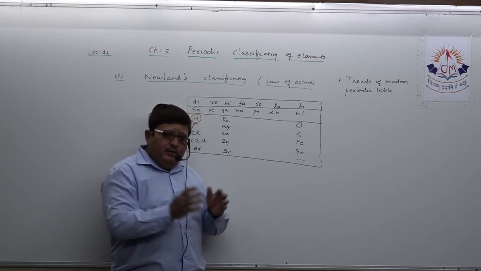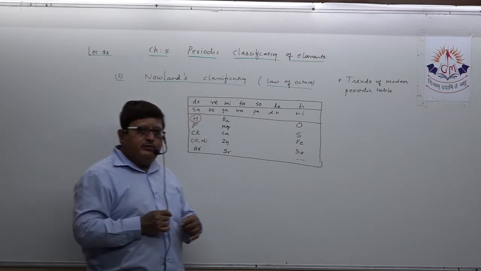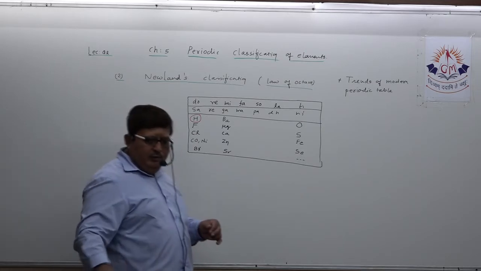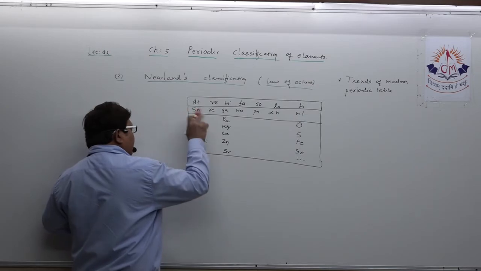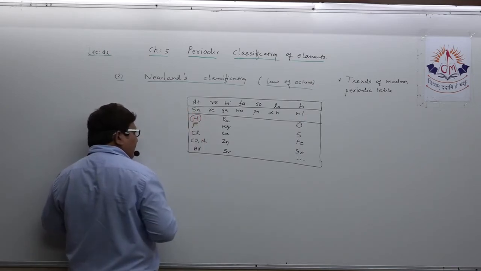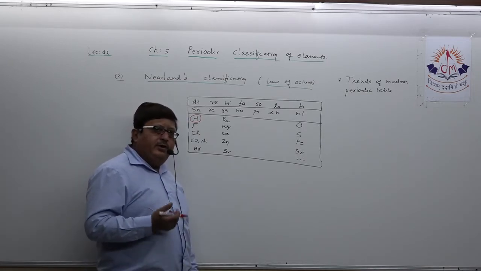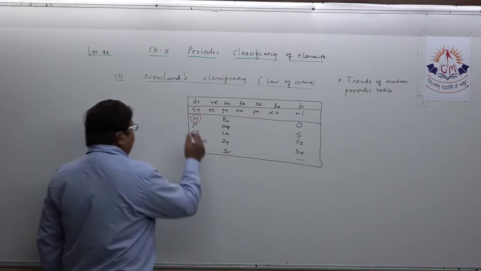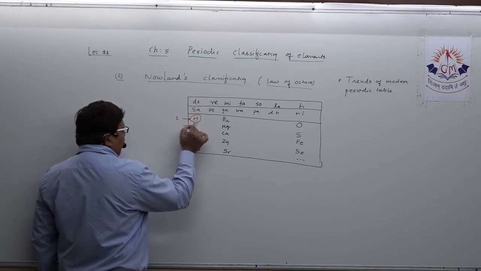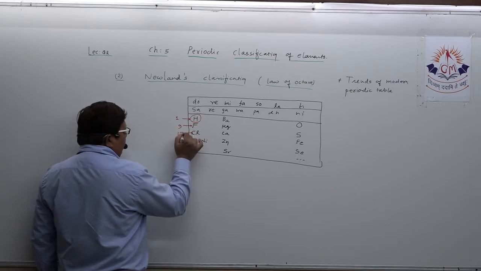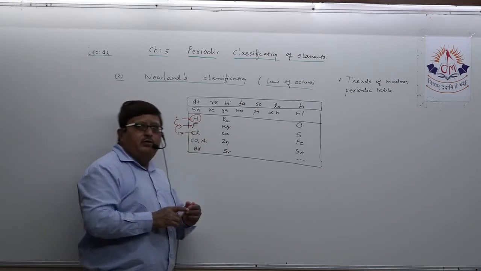While studying the chemical properties of elements, Newland came to know that after every eighth element, the chemical properties were repeating themselves. You can see that from here, dear student: atomic number 1 and atomic number 9, atomic number 17, a gap of 8. So you can develop your short note from here.